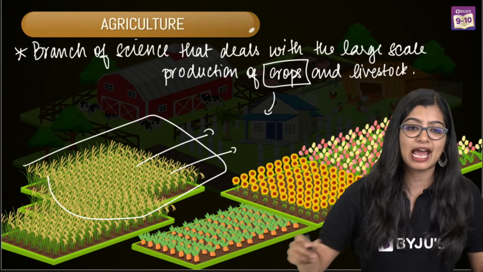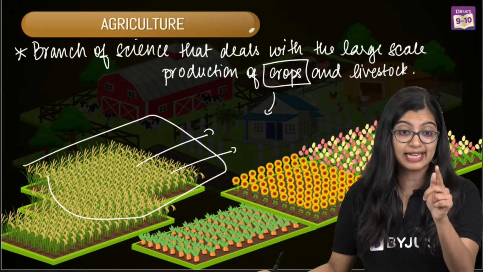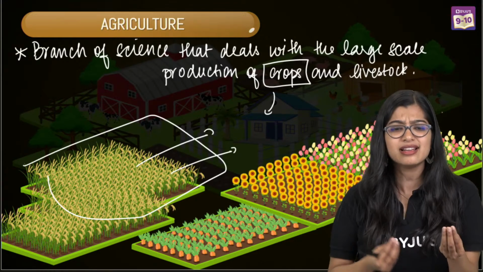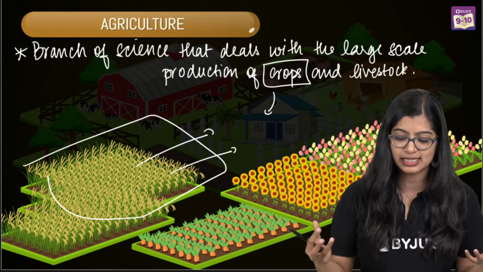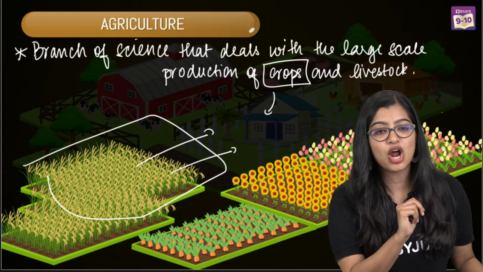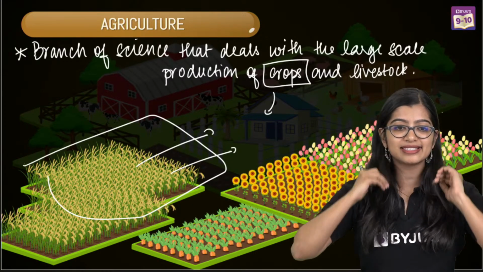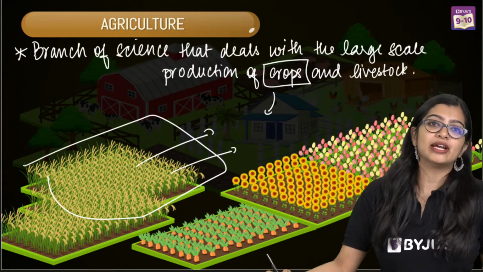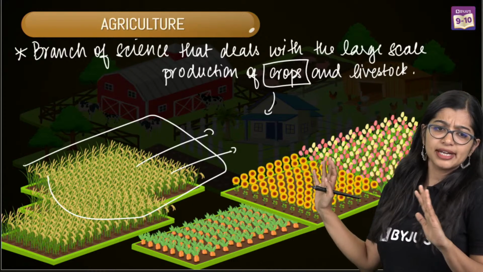Yes, very good. Animal husbandry and cattle are included. Please repeat the statement: agriculture is a branch of science that deals with the large-scale production of crops and livestock. Crystal clear, very good, everybody. So we know about this.